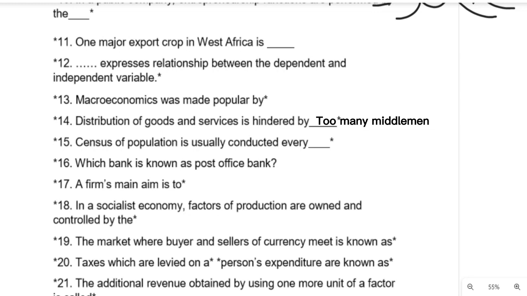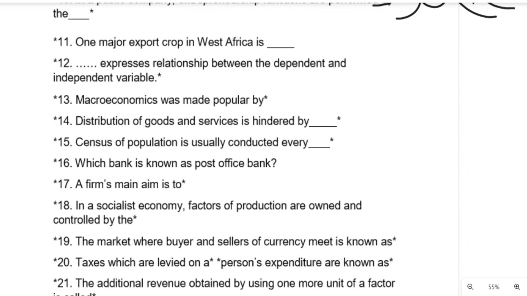16. Which bank is known as Post Office Bank? The bank we know as Post Office Bank is a merchant bank. Question number 17. Any firm that is established, their main aim is to maximize what? Profit. They use the resources around them and their products to maximize what? Profit. That's their main aim.